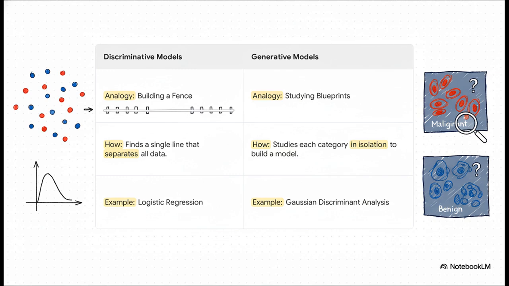The analogy here is studying blueprints. This approach is, well, deeper. It studies all the malignant tumors by themselves to create a perfect blueprint for what a malignant tumor looks like. Then it does the same for the benign ones. So instead of just drawing a line between the groups, it tries to understand the very nature of each group. When a new tumor shows up, it just asks, okay, which of these blueprints does this new one look more like? This also means it can spot something that doesn't really fit either blueprint and flag it as a weird anomaly. The fence builder can't do that. It just knows which side of the fence you're on.